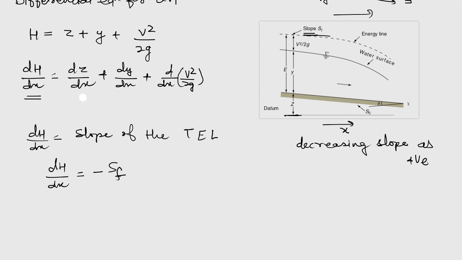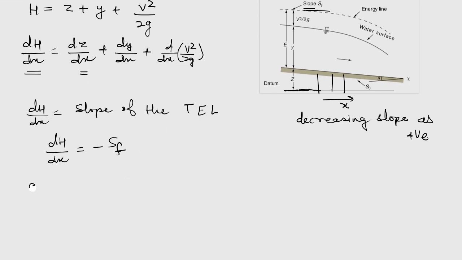Now the next term we have is dz/dx. z is what we measure from here, so z is nothing but the height of this channel bed from this datum. So dz/dx will give the slope of the channel bed, the channel bottom slope.